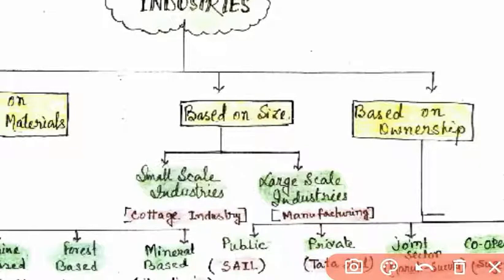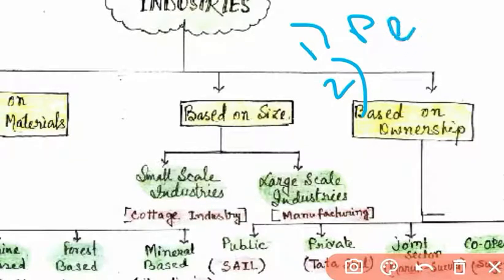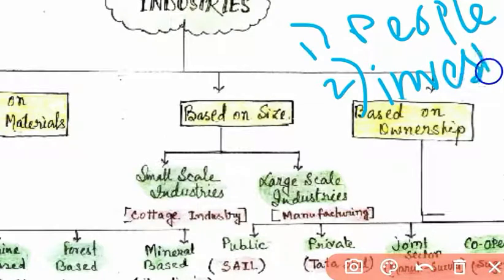Now, size means the number of people employed and the amount of money invested in the industry. So size comprises two things: how many people are engaged in that industry, and the amount of money that is invested. Investment is one thing, and the other is how many people there are.